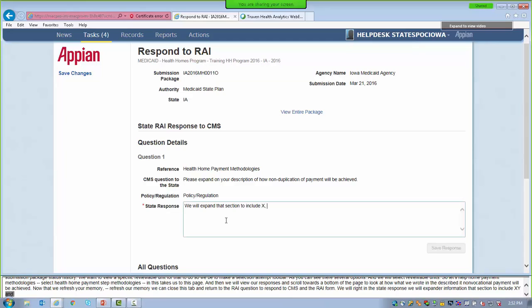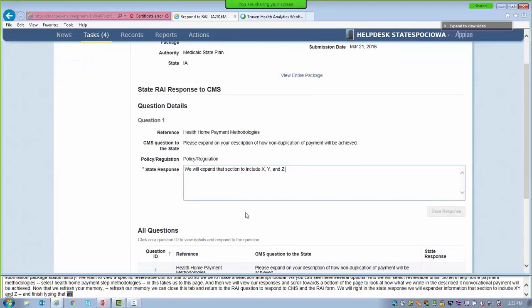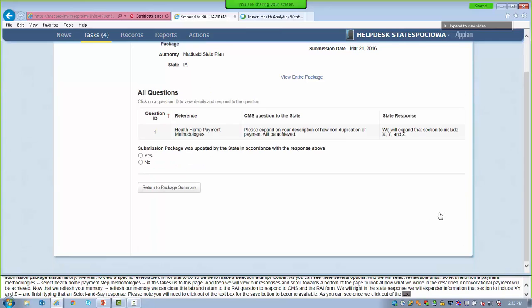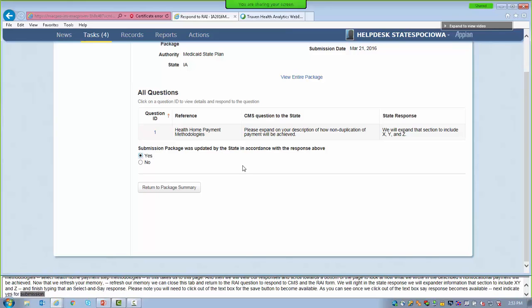Please note you will need to click out of the text box for that Save button to become available. As you can see, once we click out of the text box, the Save Response becomes available. Next, indicate yes, the submission package was updated by the state in accordance with the response. This response to REI form may be filled out prior to editing or after. In this case, we did it before and are now going to go edit the field in the package.